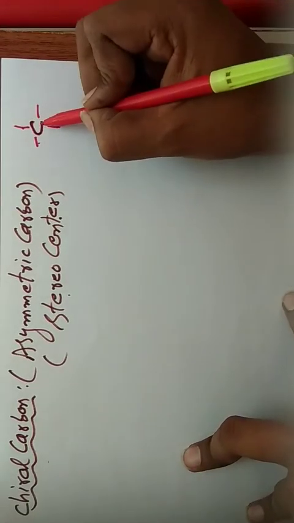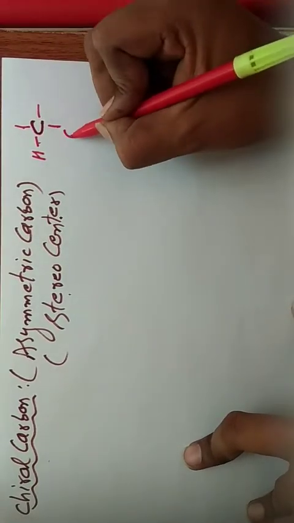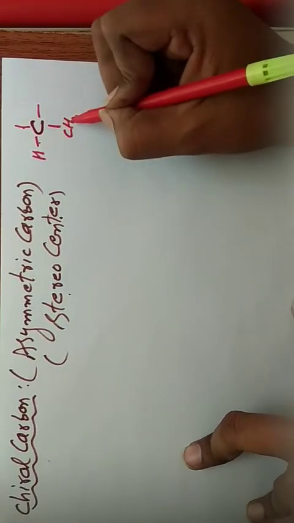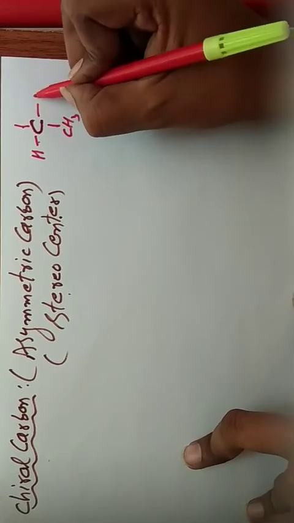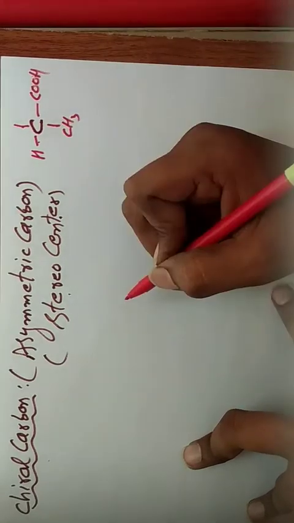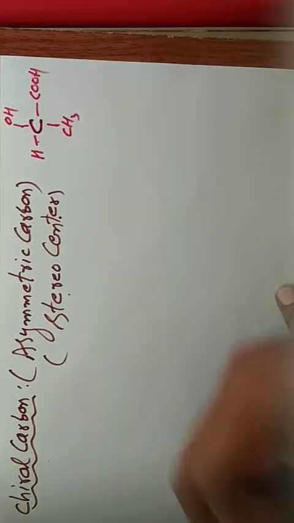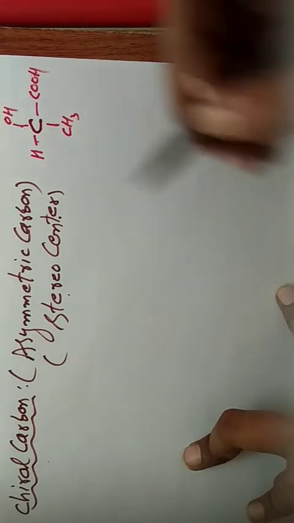Suppose this is the carbon. One bond is filled with hydrogen, another bond is filled with CH3, a different group, and a third bond is filled with another group, COOH. The fourth bond is filled with OH. Then this carbon is a chiral carbon.